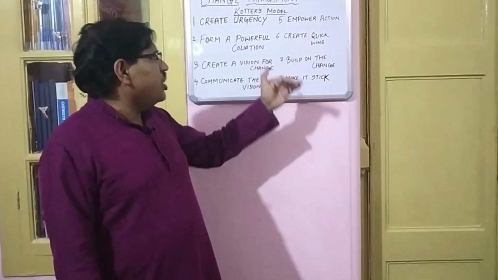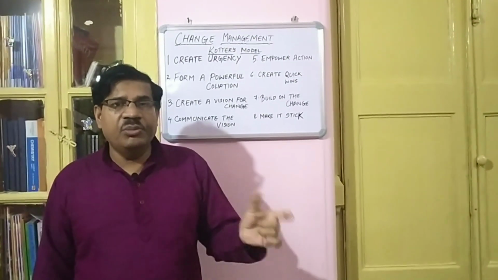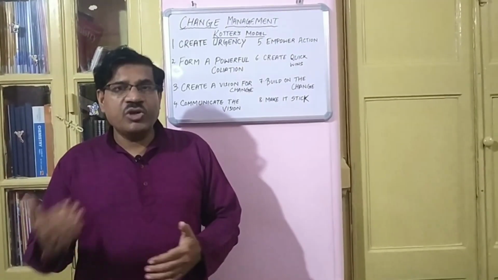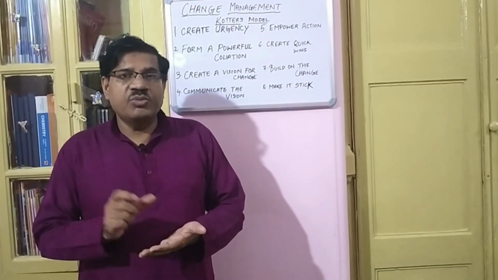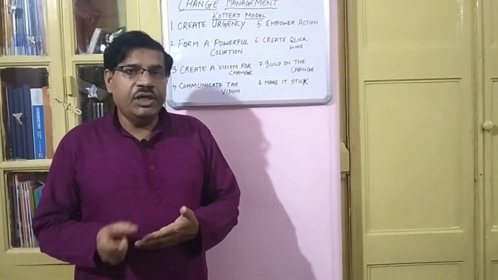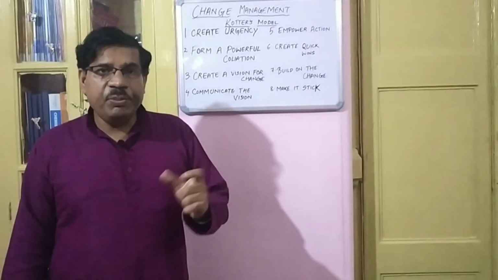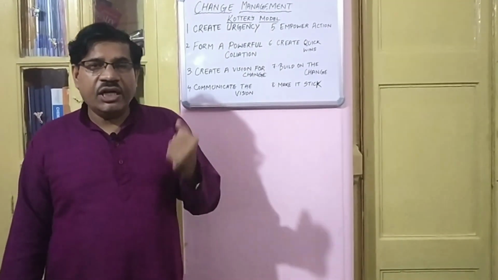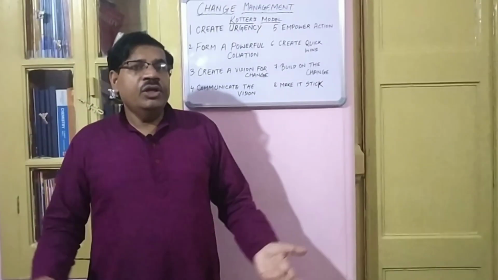After that, at the sixth stage, create quick wins. Quick means short-term goals. For implementing any change, there must be a step-by-step process. So for implementing the total change, we have to divide it into short-term goals, and those short-term goals must have rewards linked with them. So that is called create quick wins or short wins, so that people can understand that change, and those who contribute to that change feel satisfied that yes, we are helping the organization to survive and we are ready to change.